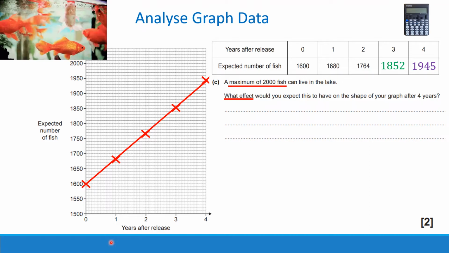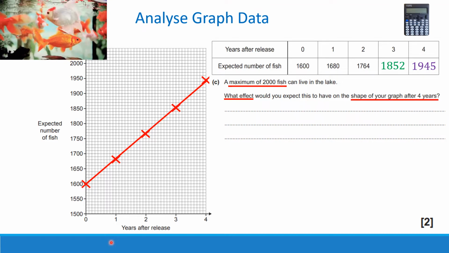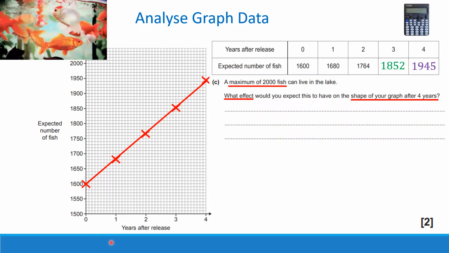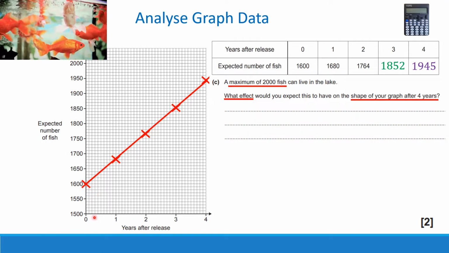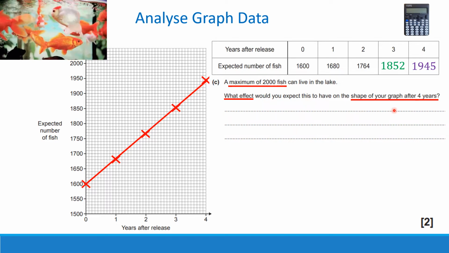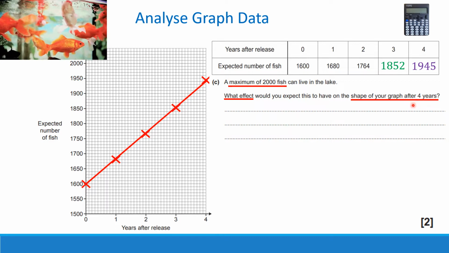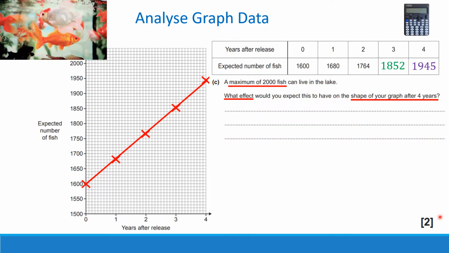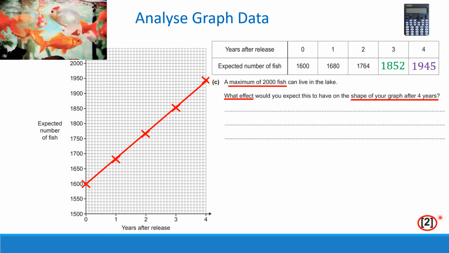What effect would you expect this to have on the shape of the graph after 4 years? So you can see the graph, we've got 1, 2, 3, 4 years. You can see it is a straight line for the first 4 years. But what do you think is going to happen after these 4 years? And you have got to work out the answer to this for 2 marks.